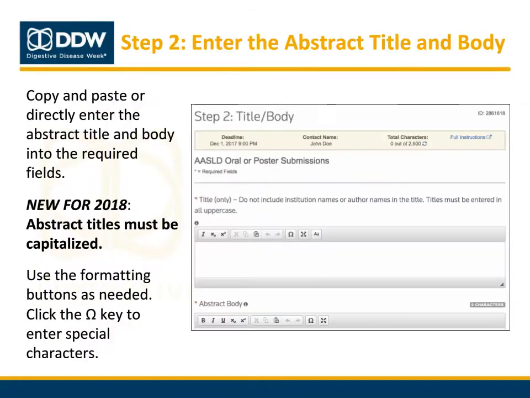The next step in the submission process is to enter your abstract's title and body. You may copy and paste from your word processing software or enter the information directly into the required fields. New for 2018, please note that all abstract titles must be capitalized. You can still use superscript, subscript, and special characters in your abstract title, but the text must be in all caps. To add special characters, click the Omega button.